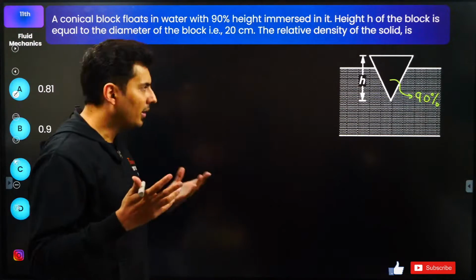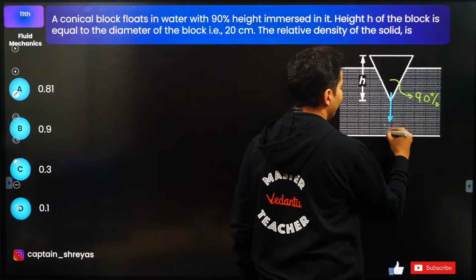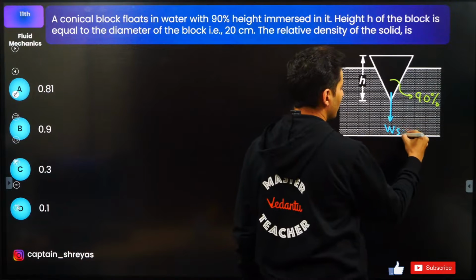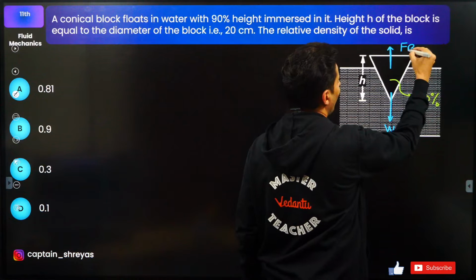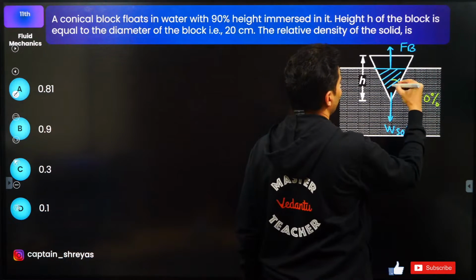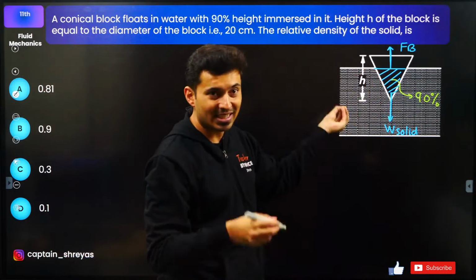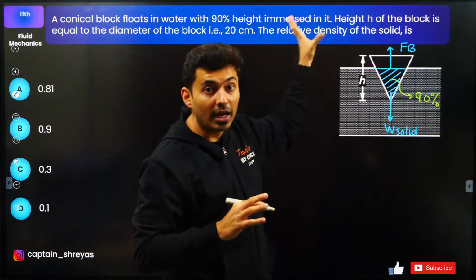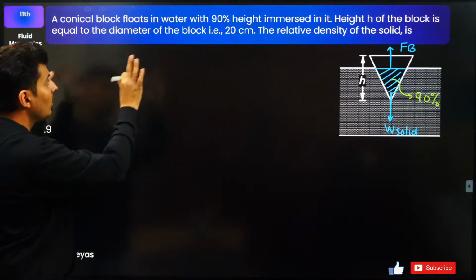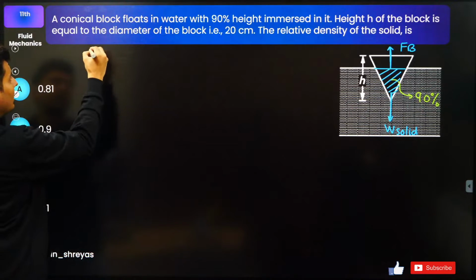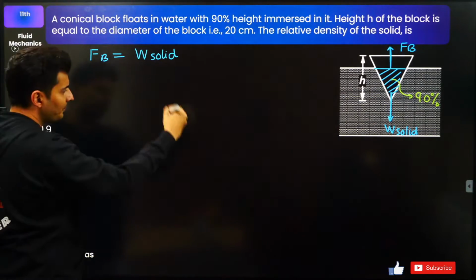Now, when I draw the free body diagram, I just know one thing, that there will be obviously the weight of the solid, which will be acting down, and there will be also buoyant force. Buoyant force will be only because of this much part of the solid which is immersed in the fluid. That's it. It's not because of the entire volume. These two forces will balance each other. That's when it will be in equilibrium. It will float. So clearly the buoyant force should be equal to the weight of the entire solid.